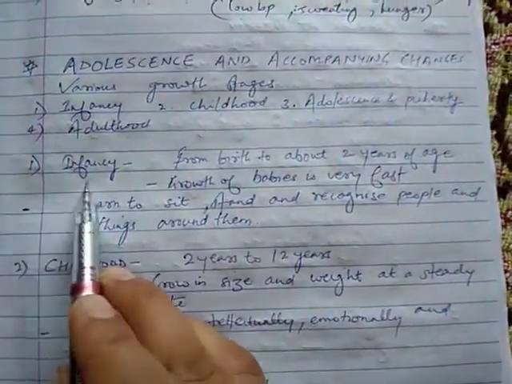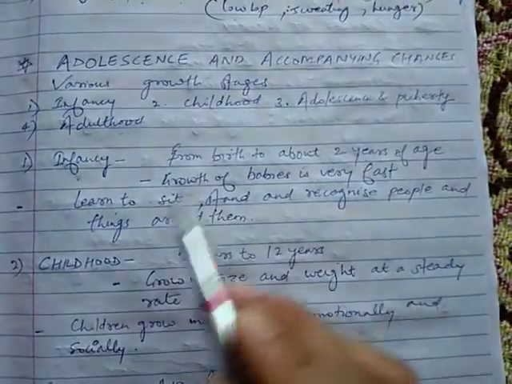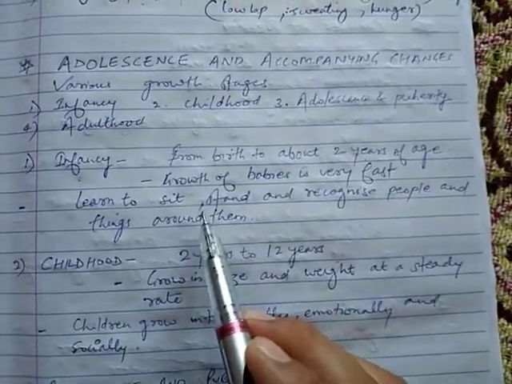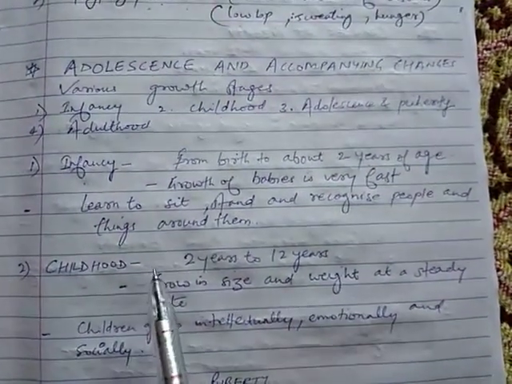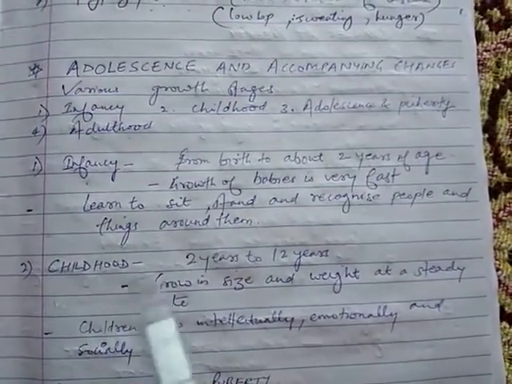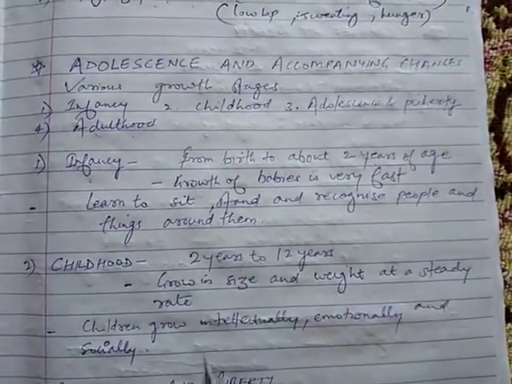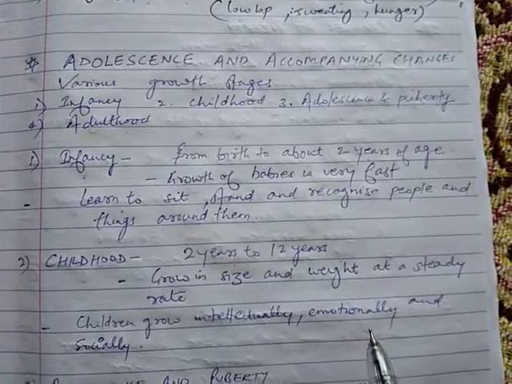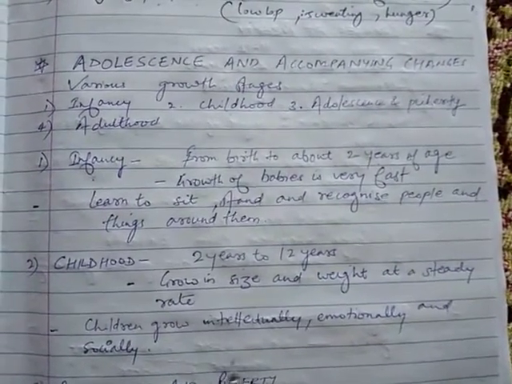So infancy is the period from birth to about 2 years. So during this, the babies show rapid growth, and the babies or the small child learn to sit, they try to stand, and they recognize and remember the people or the things around them.